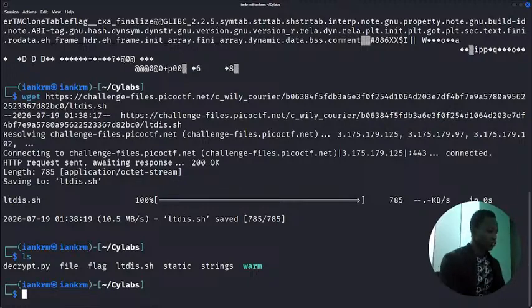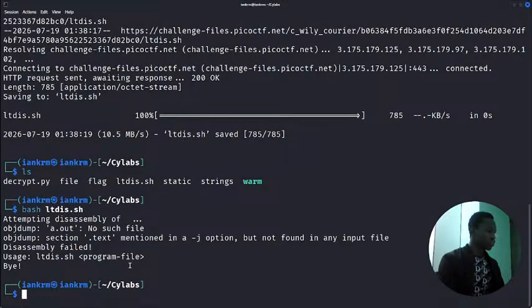So in bash we use bash and then ltdis. Let's see. Attempting disassembly of, okay, text mentioned, AJ option, but not found in the input file. Usage.